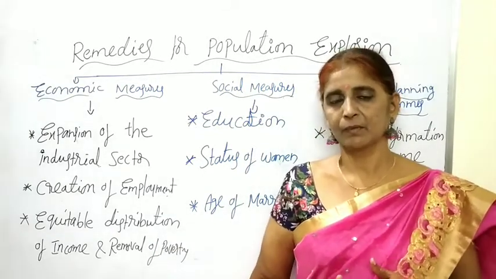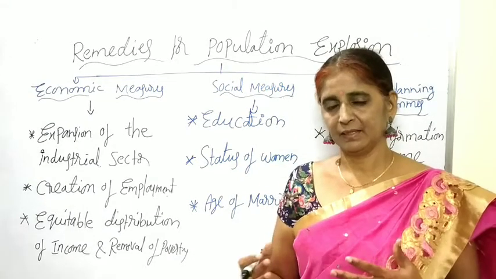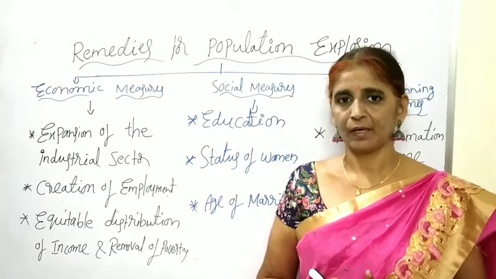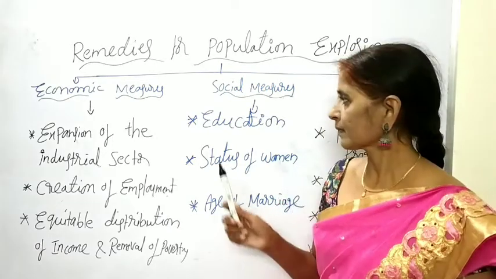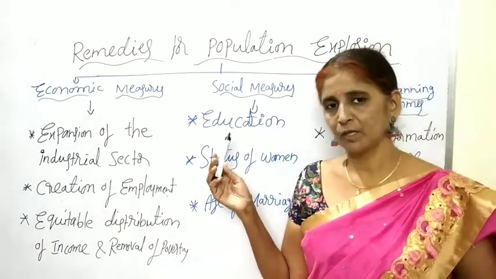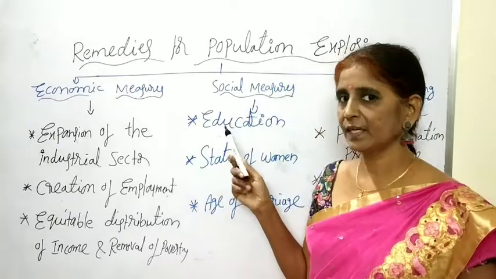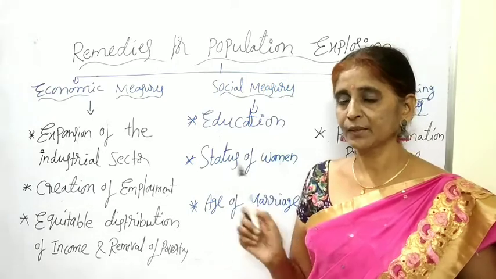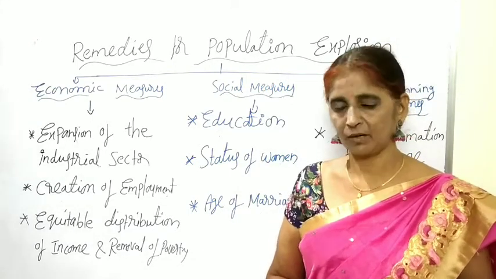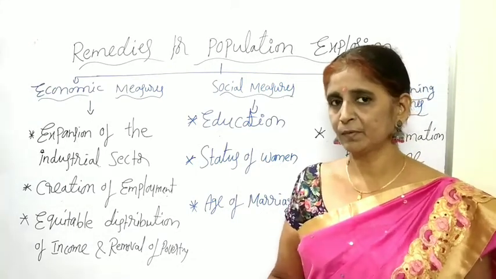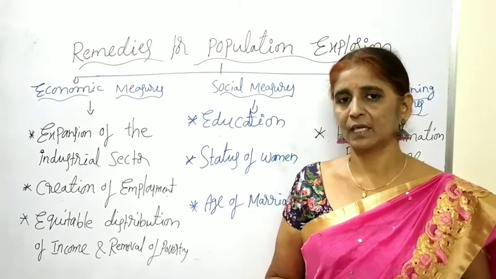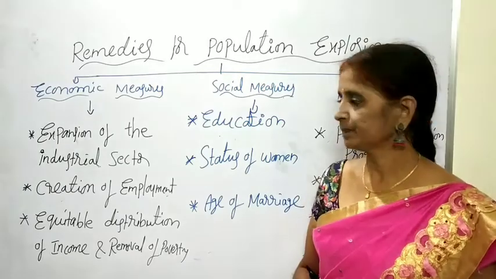And educated people will marry at a late age, and they will prefer small families. So that is the reason government has to establish more education institutions. Whenever education is spread in the rural areas also, definitely the educated youth will give priority to the small family, because educated people will know the value of a better standard of living and the value of the small family.